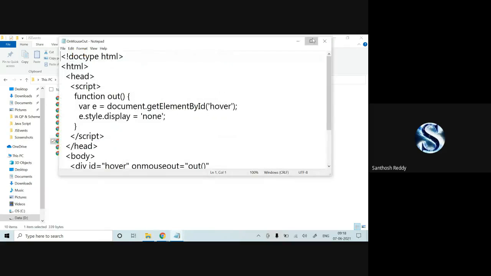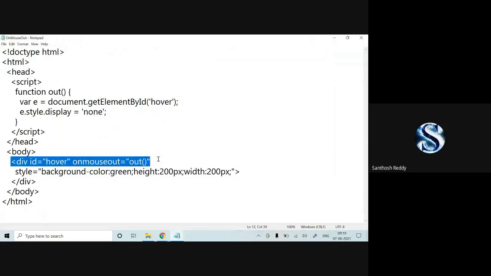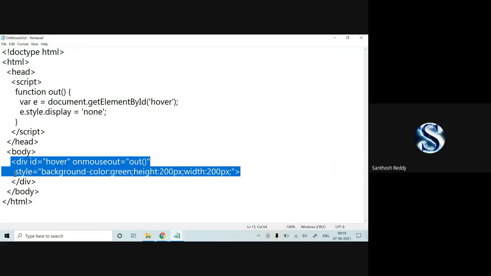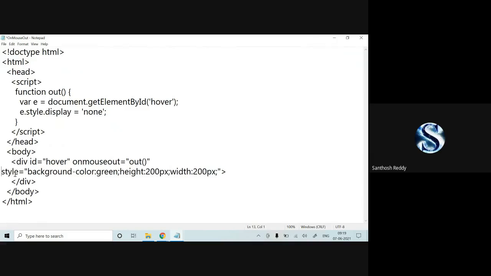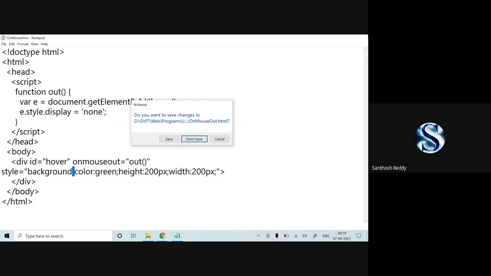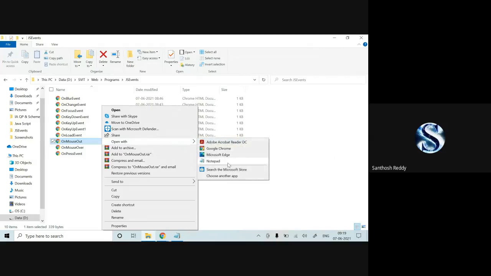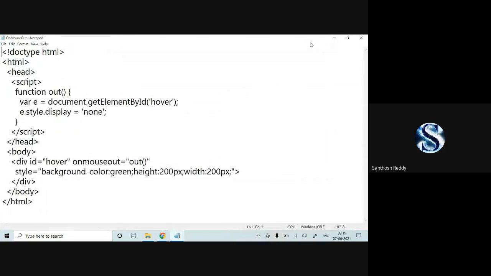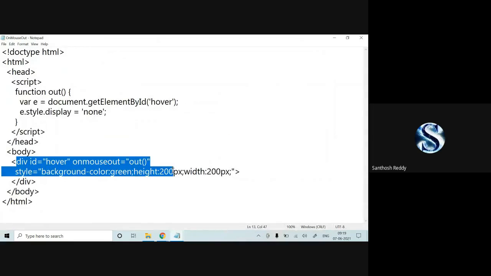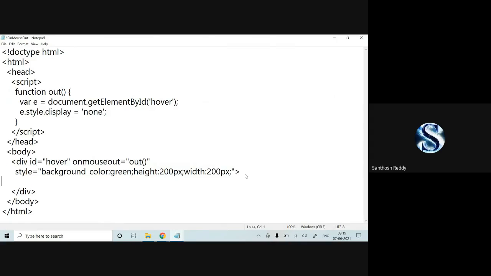Notepad. See here, you can check it out. I have created one simple division, only one division. Within this division, I have not written anything.